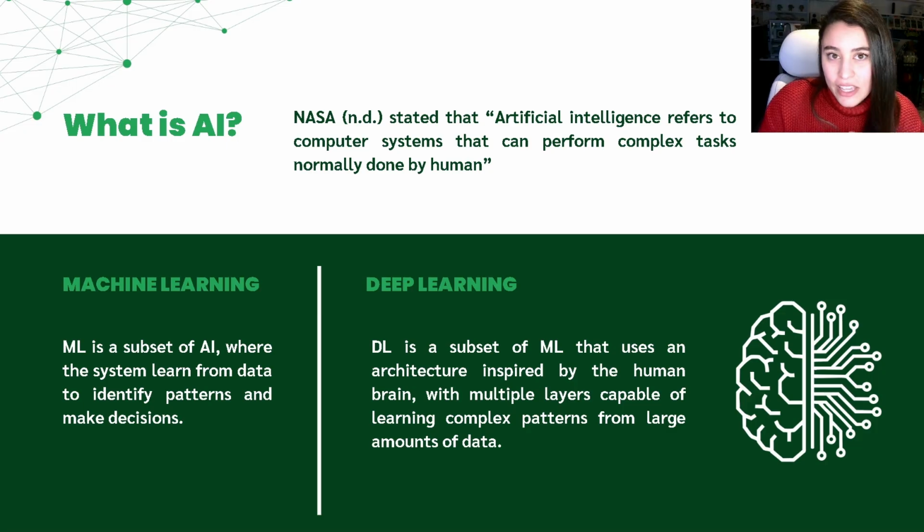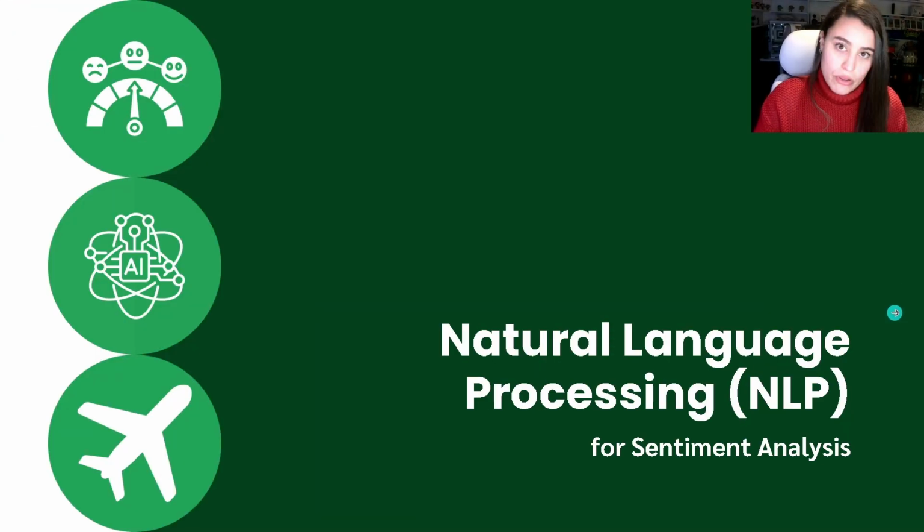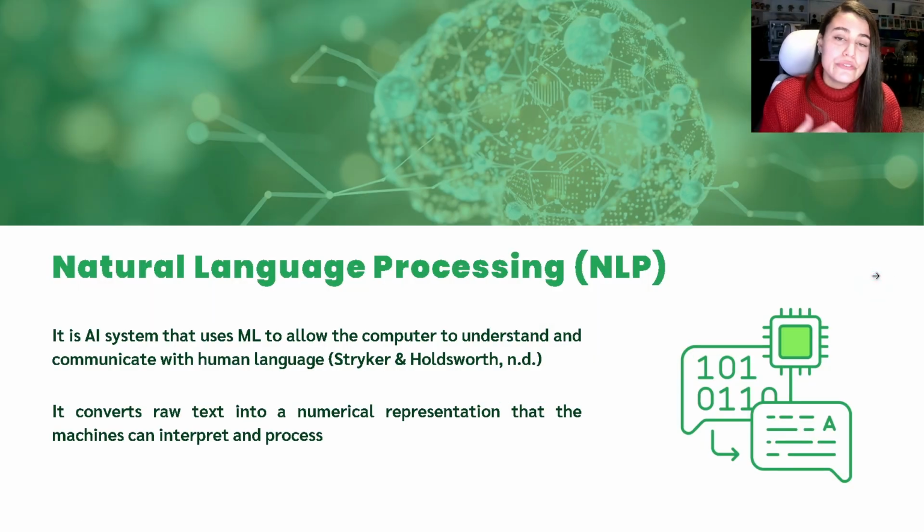And as AI, machine learning, and deep learning evolve, they enable even more sophisticated applications, especially when dealing with human language. This is where natural language processing, also known as NLP, comes in. It is an AI system that uses machine learning to generate, understand, and interpret human language, converting raw text into numerical representations that will allow the machine to process it. A clear example of this is a voice assistant such as Alexa, which uses NLP to interpret the voice command and respond to it in real time.